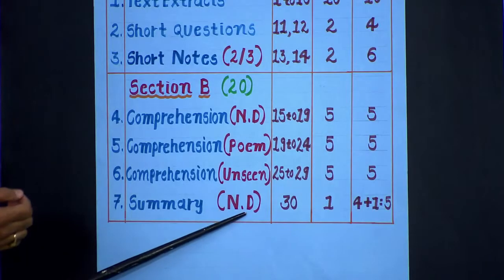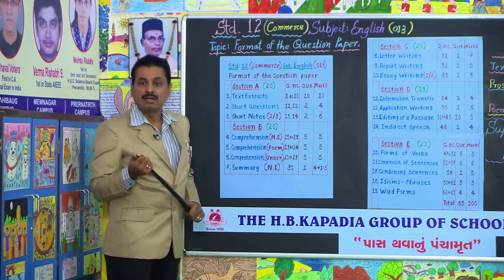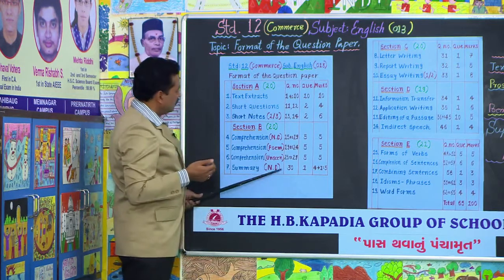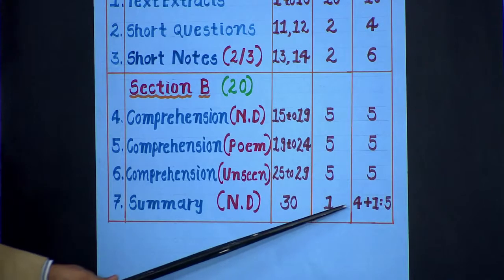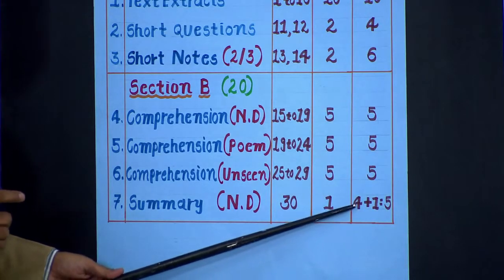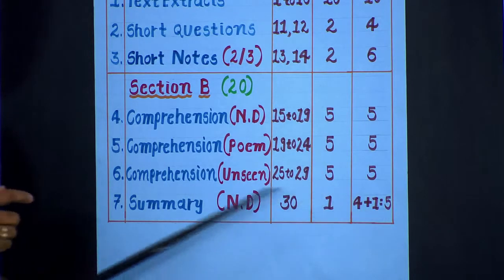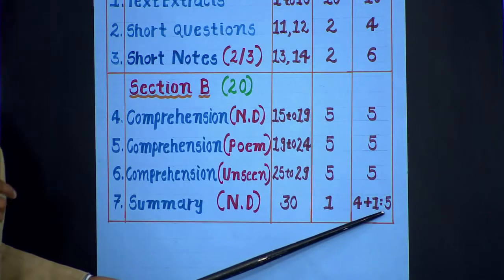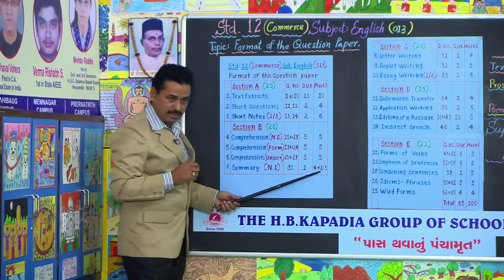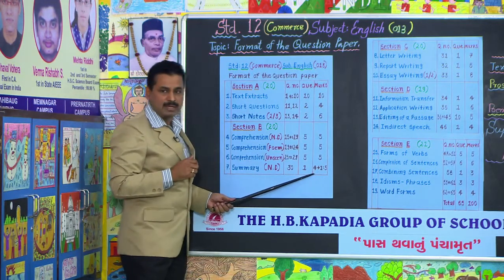Summary. Again comes non-detail. Non-detail means your supplementary book. The name of the supplementary book is Lapwing. Question number 30. One question is there. See, just focus over here. 4 plus 1, 5 marks. This summary question carries 5 marks. 1 mark is for the title and 4 marks for précis writing, summary writing.